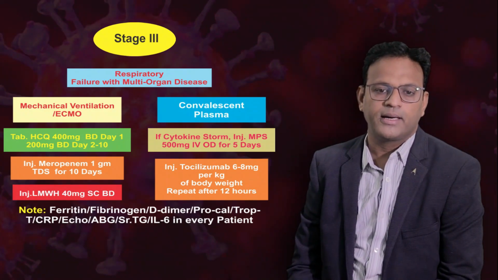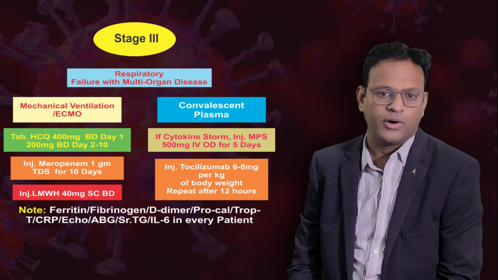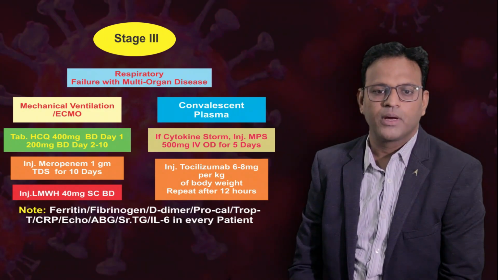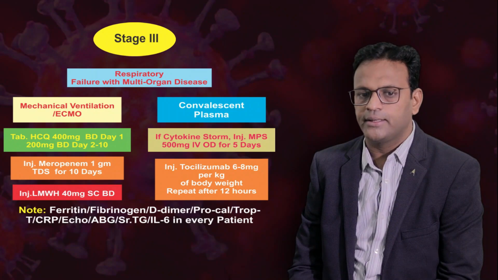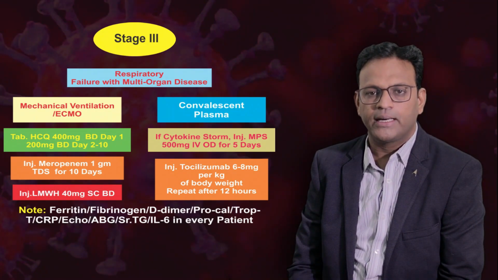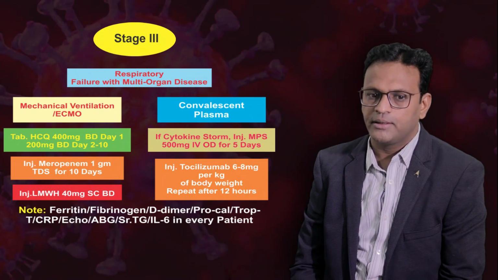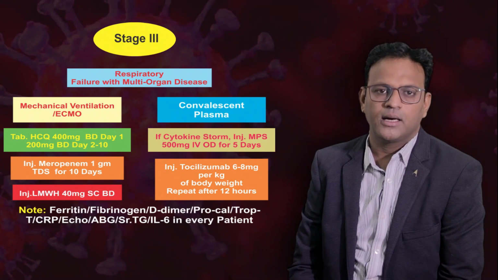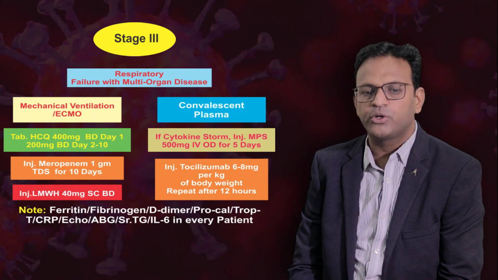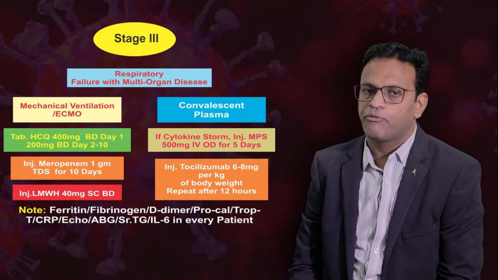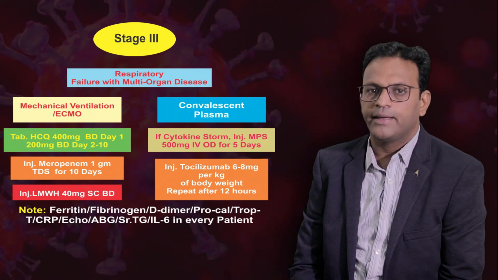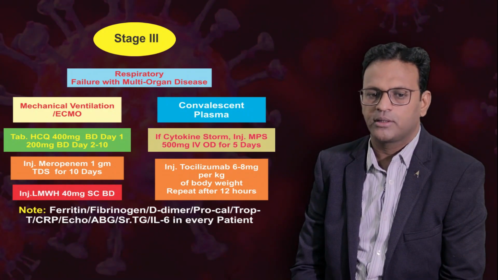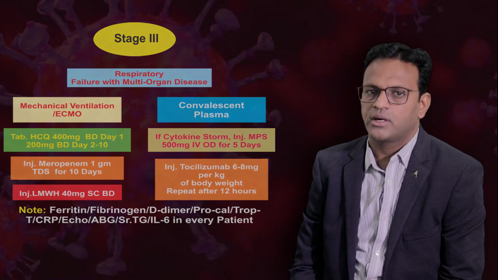Treatment protocol is tablet hydroxychloroquine 400 mg on day 1 followed by 200 mg from day 2 to day 10. Injection meropenem 1 gram thrice a day for 10 days. Injection low molecular weight heparin 40 mg subcut BD, plus we can also substitute convalescent plasma in these patients. And if there is a cytokine storm, we need to use injection methylprednisolone 500 mg from day 1 to day 5, and also tocilizumab 6 to 8 mg per kg of body weight. The dose shall be repeated after 12 hours.